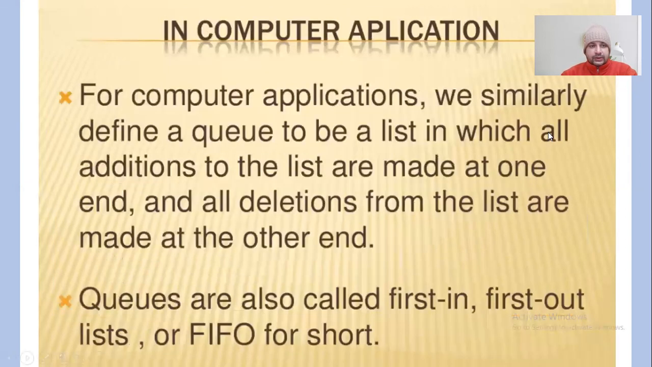Now, moving on to the next one. That was the general life examples. In computer applications, we similarly define a queue to be a list in which all additions to the list are made at one end and all deletions from the list are made at the other end. Okay. Queues are also called first in, first out, or FIFO for short, right?